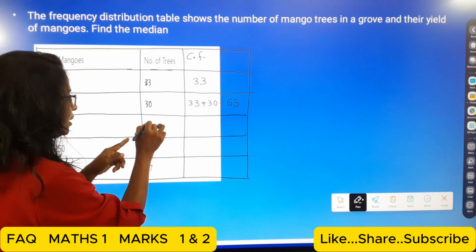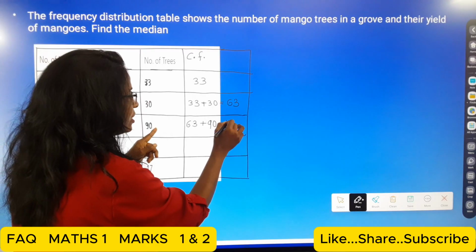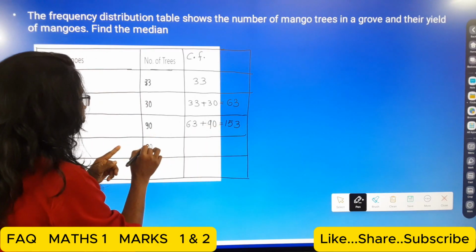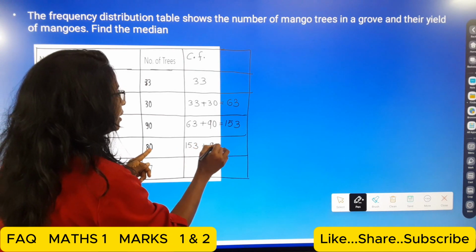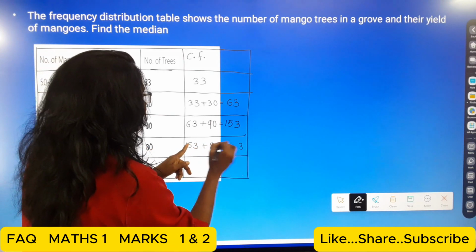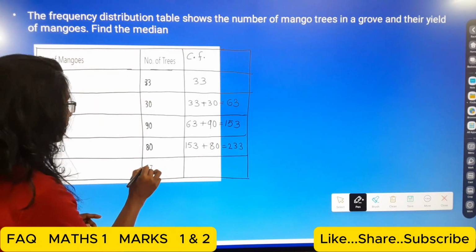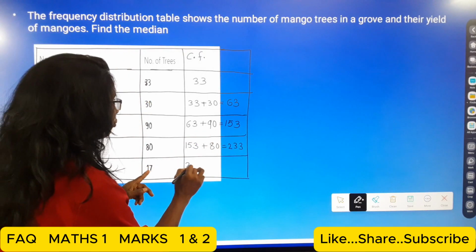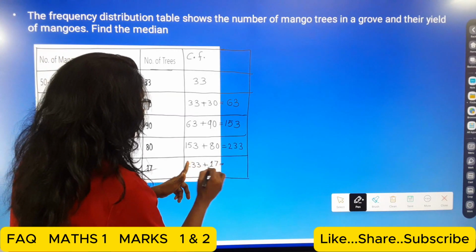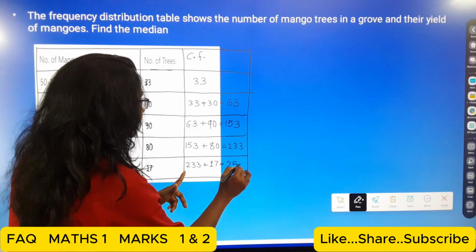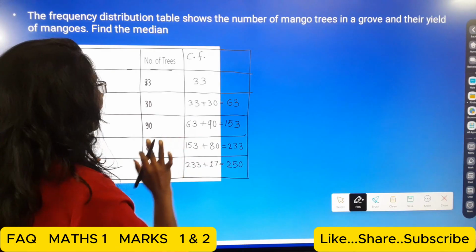Then here it is 90, so 63 plus 90, that means 153. And here it is 80, so 153 plus 80, that is 233. And then here it is 17, so 233 plus 17 is 250. Okay.